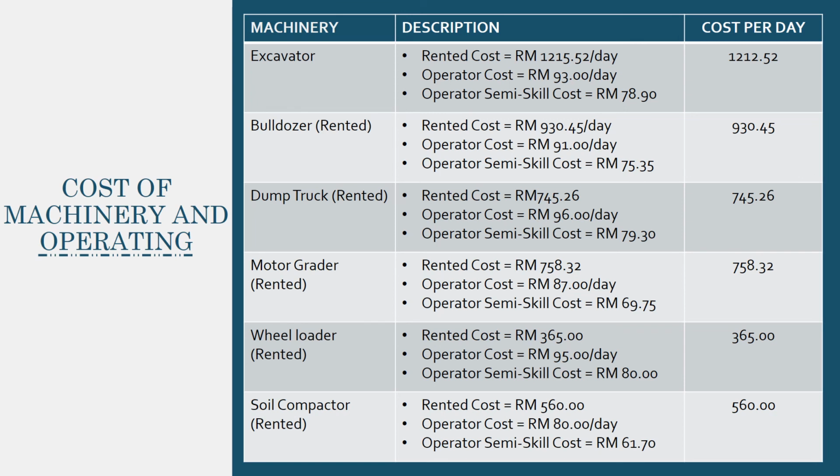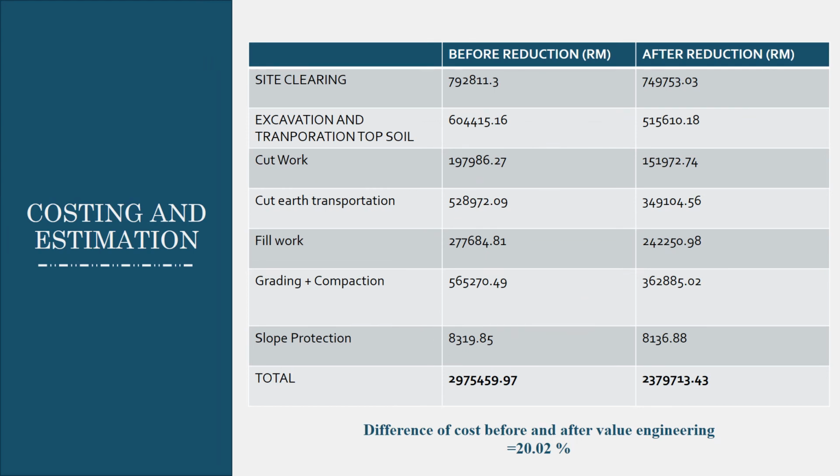For cost of machinery and operating, there will be 6 machines used in this project: excavator, bulldozer, dump truck, motor grader, wheel loader, and soil compactor. The cost for an excavator per day is 1212.52 ringgit. The bulldozer is 930.45, and the others can be viewed in the table. Lastly, for costing and estimation, the total cost for the project is 2,379,713 ringgit and 43 cents. The table shows the cost before and after reduction. The difference of the cost is 20.02%.